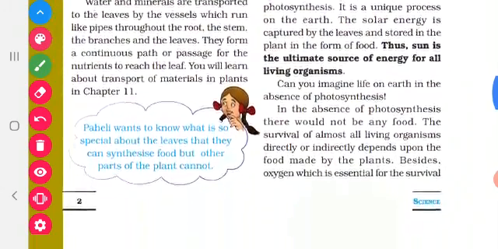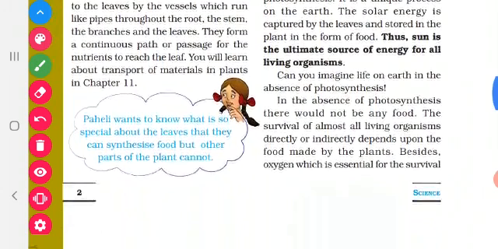Now an activity for you. Okay, why is the sun the ultimate source of energy to all living organisms? That is the activity. You have to write why the sun is called the ultimate source of energy for all living organisms. You have to write in 4 sentences. Then the next question, what happens to life on earth in the absence of photosynthesis? If there is no photosynthesis, what is the effect on life on earth? You have to write 5 sentences in that and you have to submit in the next class.